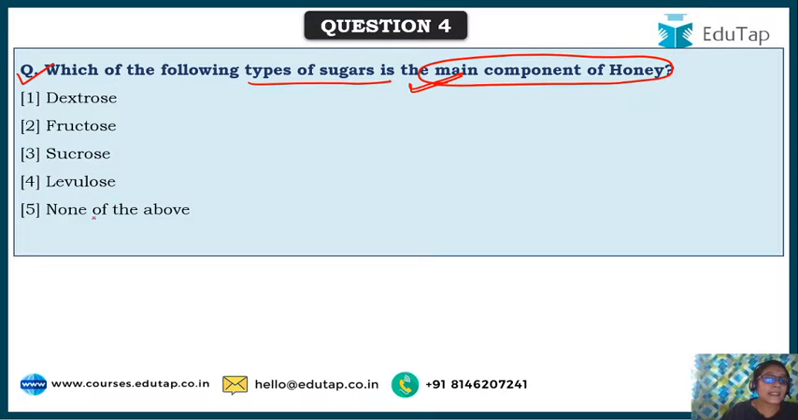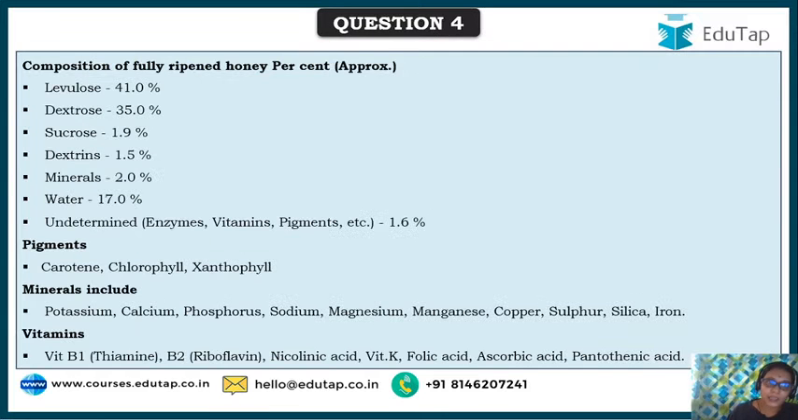Okay, here the correct answer is levulose. Levulose is the main component sugar of honey. As you can see, this is the composition of fully ripened honey. After the deposition of honey in the honeycomb, in those hexagonal cells, and covering that with wax, the honey is left for some time so as to ripen.